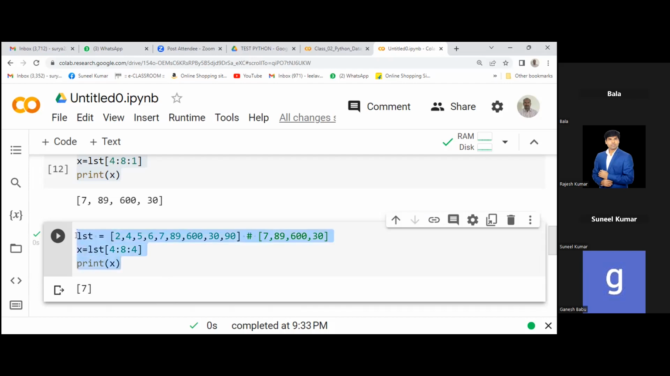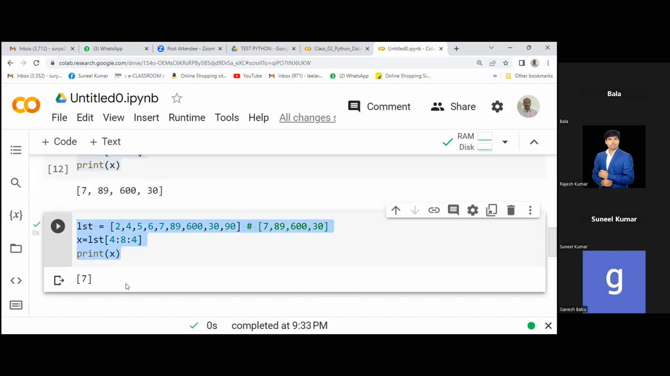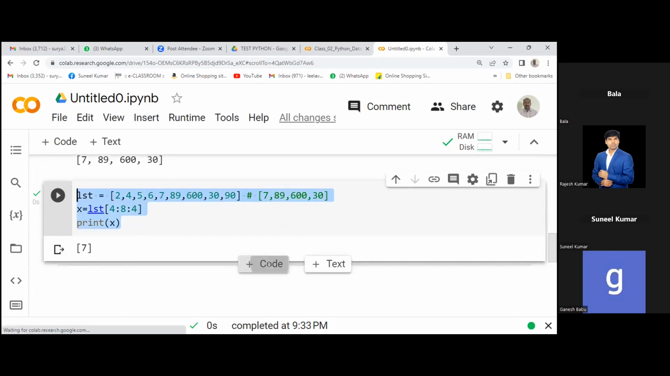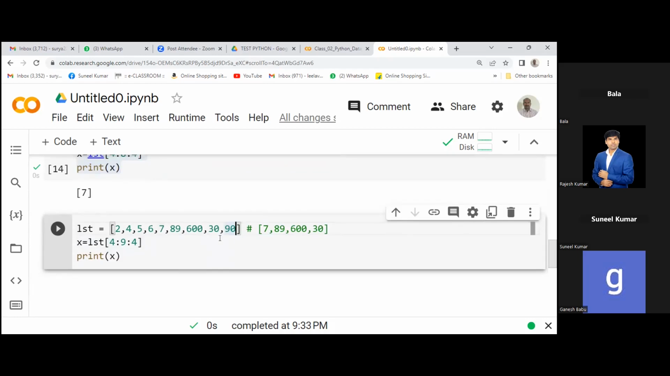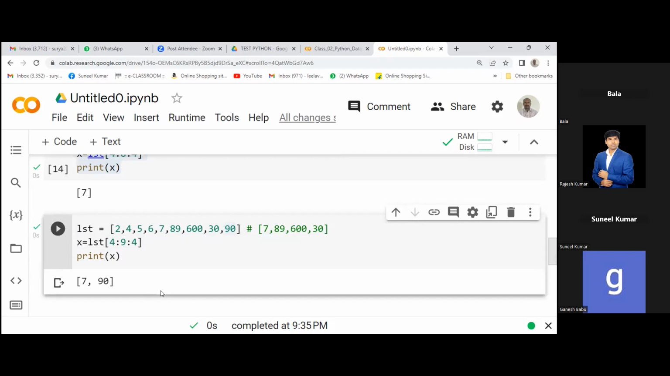Okay, I will do one thing, sir. Just type 9. So now with 4 to 9, what will be the range now? How much data will it give? From starting 7 to 90, jumping by 4. So I think we get 7 and 90. Yeah, you are correct.